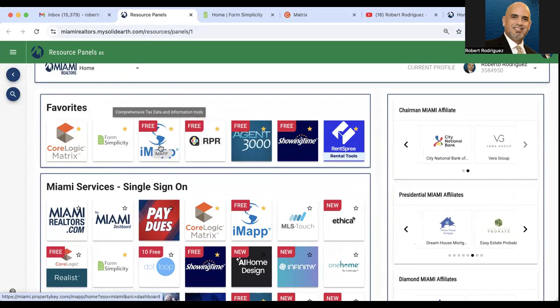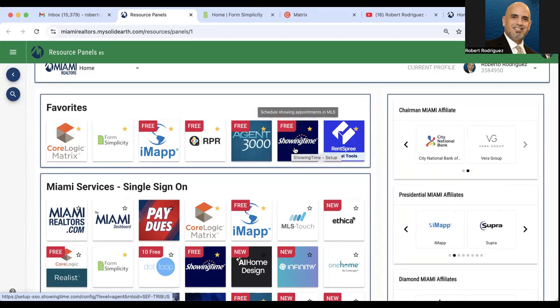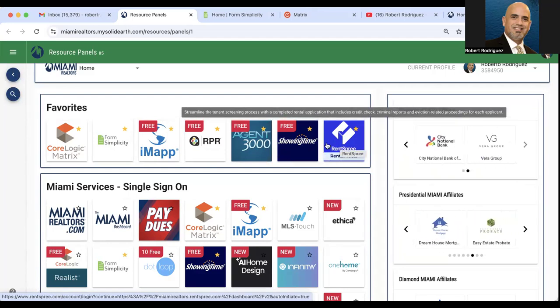I have IMAP, which is public records, where you can access public record data, tax data, and run comps. I have RPR, which is a nationwide public records database. It's excellent for CMAs, seller presentations, investment property analysis, and much more. Also, Agent 3000, which is the CRM that we use, is part of my favorites. And then, of course, we have Showing Time, which I use to keep track of all of my scheduled showings. And lastly, I did add Rent Spree, which is what I use for tenant screenings.